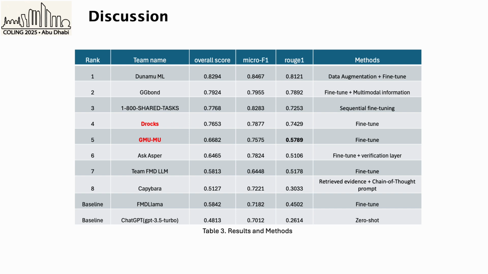However, if the prompt design is inappropriate, the base model is not large, or the optimization strategy is unsuitable, the explanation generation abilities may be highly sensitive and negatively affected, like the ROUGE score of JMU-MU. This could also explain why the remaining teams achieved high scores in the classification tasks, but performed average in the explanation generation task. It's also worth noting that Capybara replaced fine-tuning with evidence retrieval and the financial chain of thought.